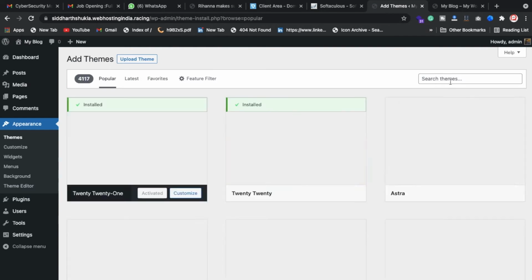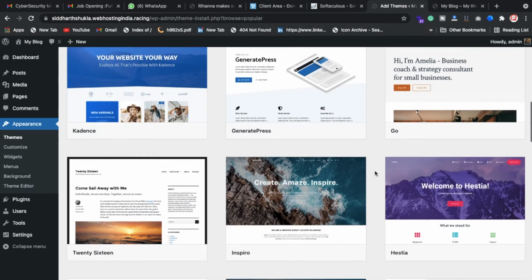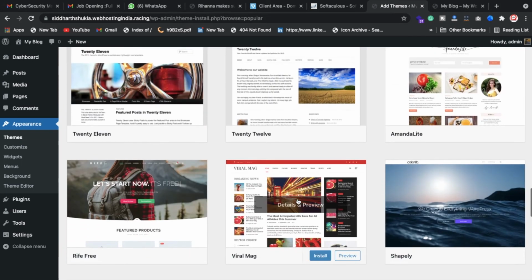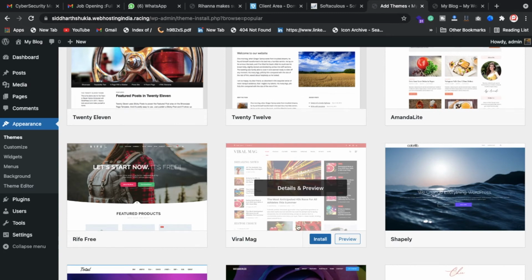Once you've clicked on add new, scroll down smoothly, just below, and we're going to select one theme. The name is Viral Mag. I'm going to click on the install button. Categories you want, of course you can create, and if you want to tag something, you can create those too. Depending on the tags and categories, you can update your post, and the data will automatically go inside that category or tag. So don't worry about it, this is really easy.